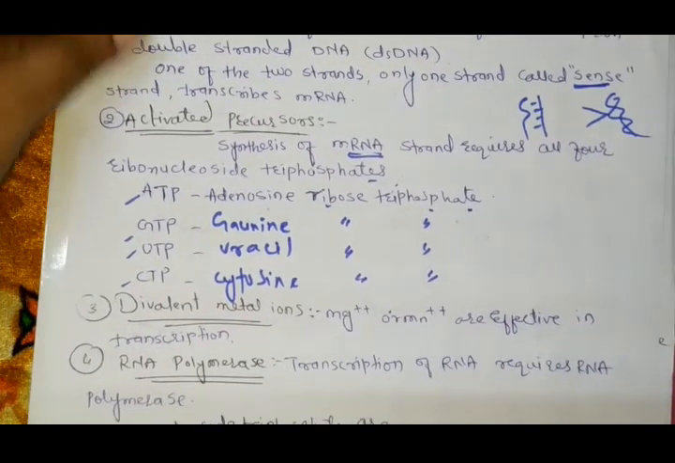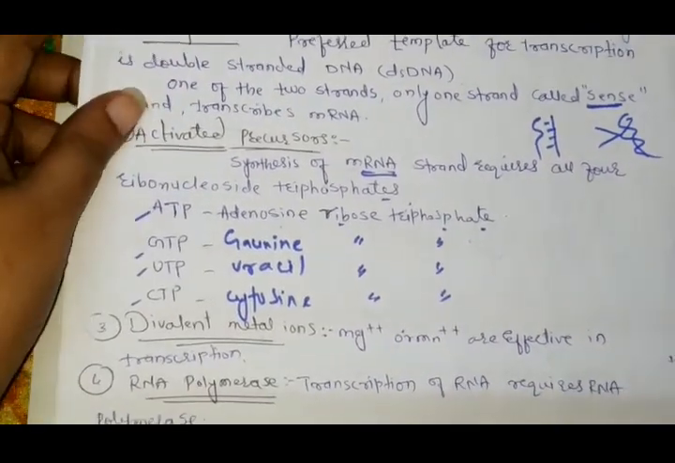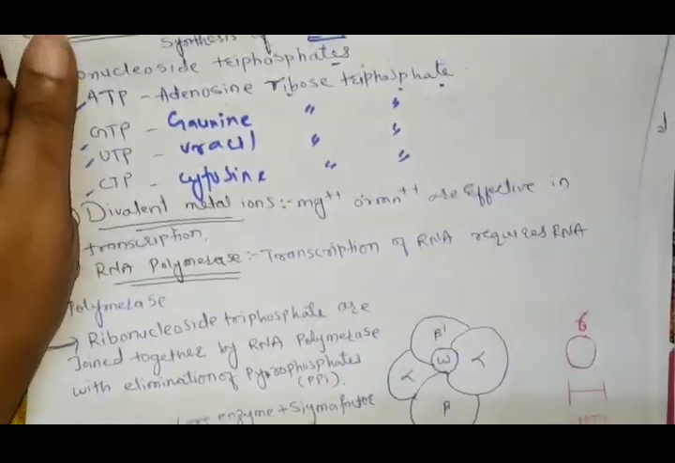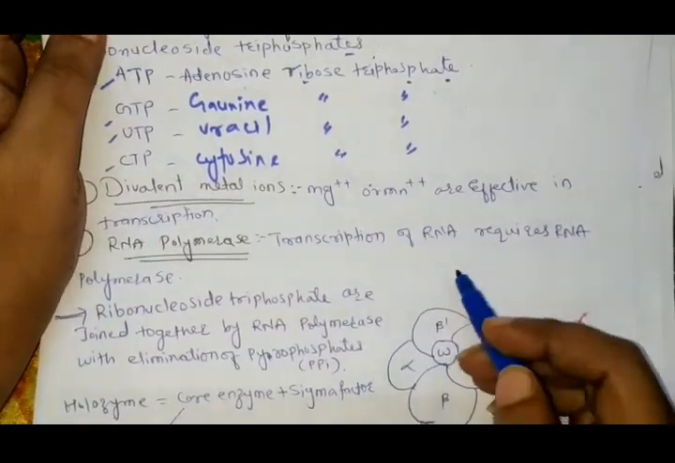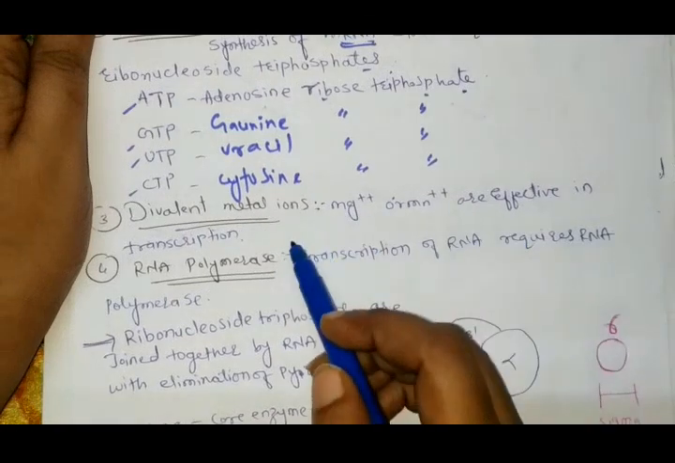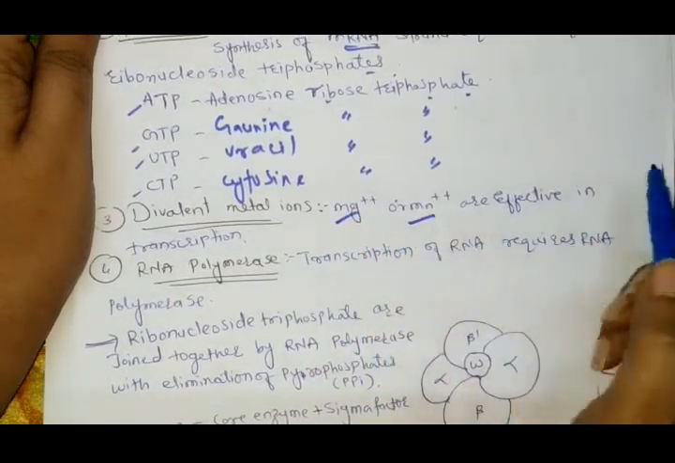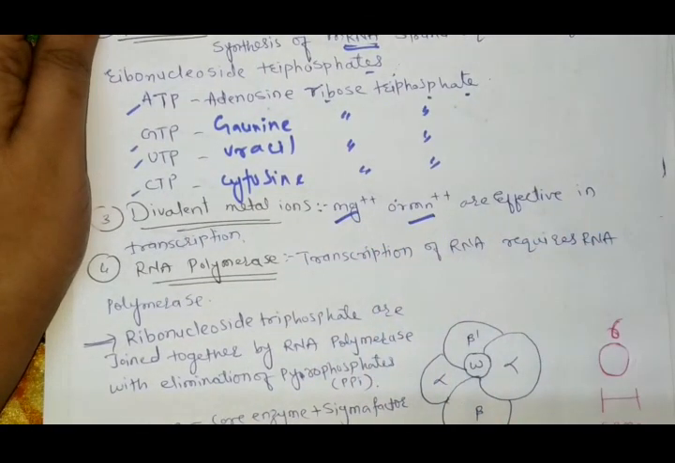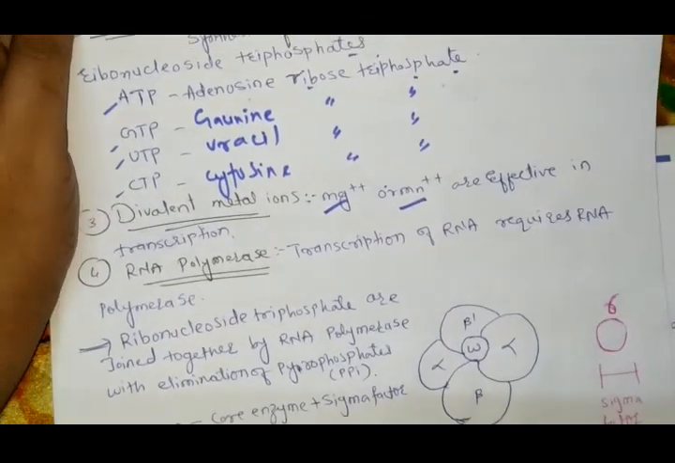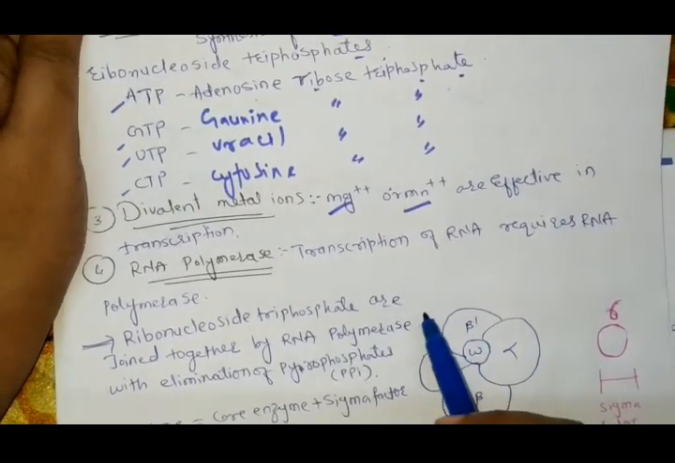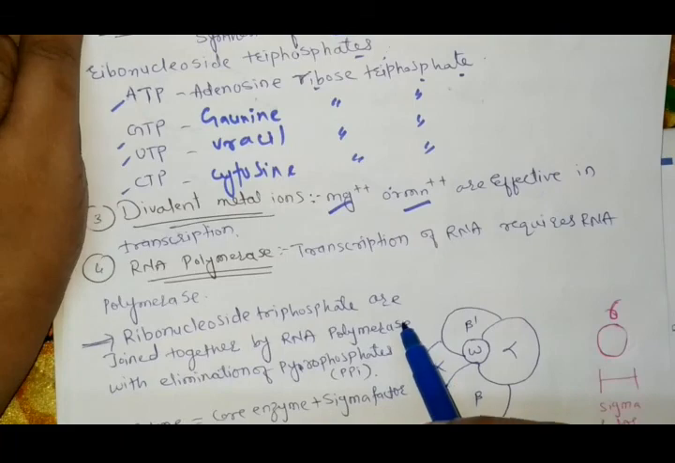All these precursors are required for the formation of mRNA. Now the divalent metal ions, which are required as components of transcription, consist of magnesium or manganese, which are effective in transcription. The next one is RNA polymerase, which helps in the transcription of RNA.